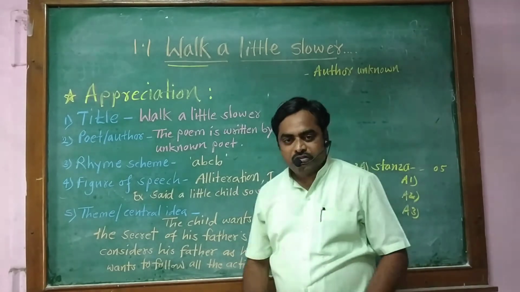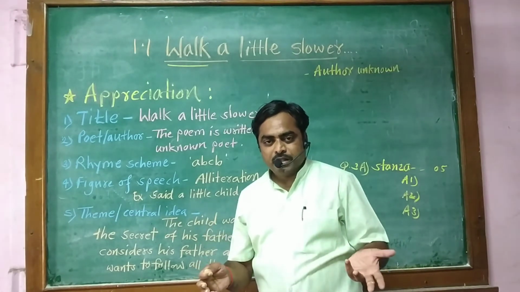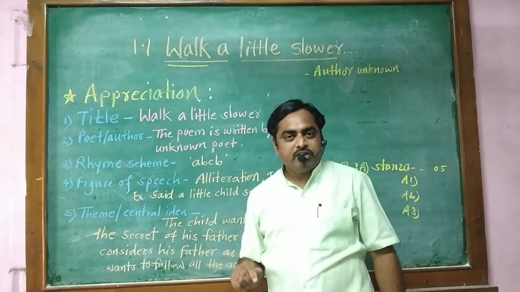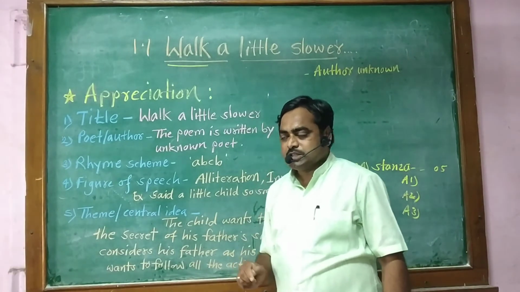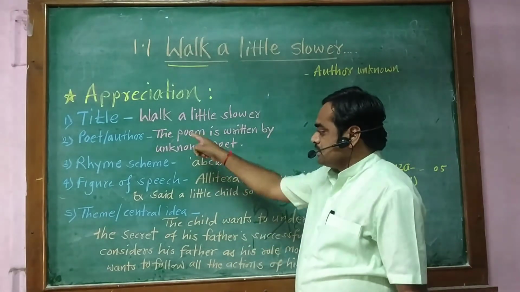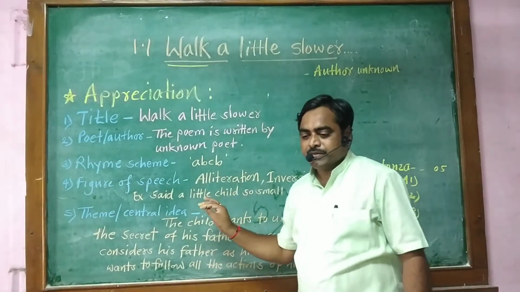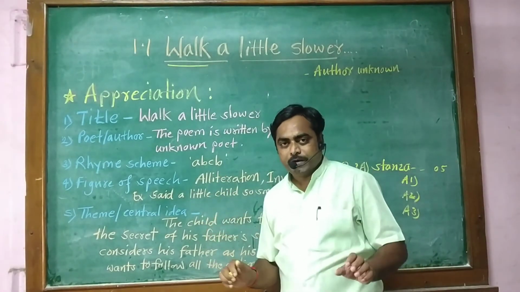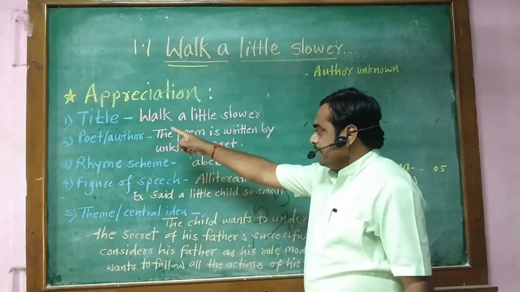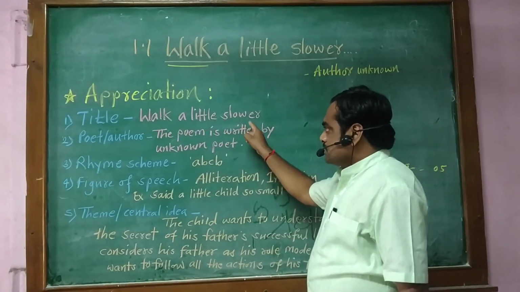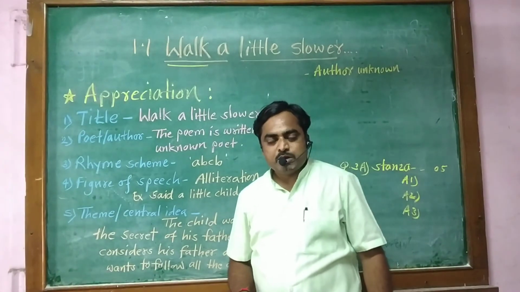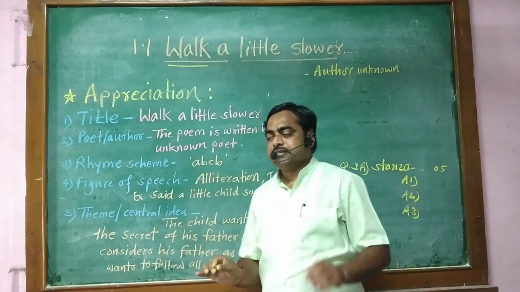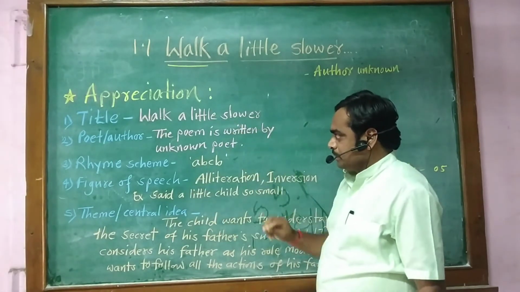5 marks. I will tell you the marking. After this, points are given, a poem will be given in your paper. What you have to do, you have to write such type of an example is given. How to write appreciation of the poem, Walk a Little Slower. Okay, title, Walk a Little Slower. But in examination, what you have to write? The title of the given poem is Walk a Little Slower.